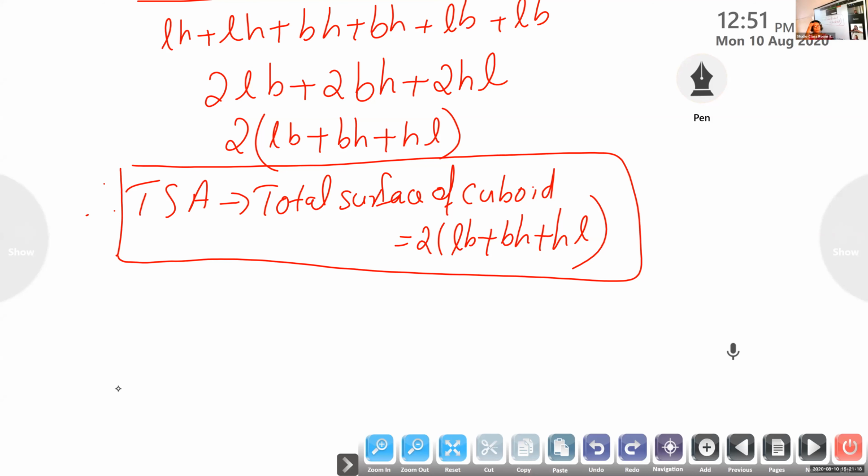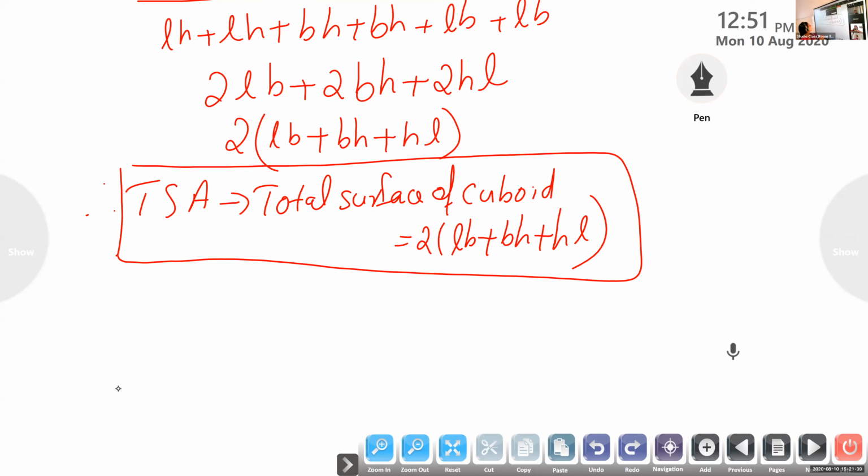For example, for lateral surface area, always remember the room where you are sitting. Only the 4 walls. Lateral surface area of your room means only the 4 walls. Total surface area, we will include our ceiling and floor, that is top and bottom. Understood what is a cuboid?